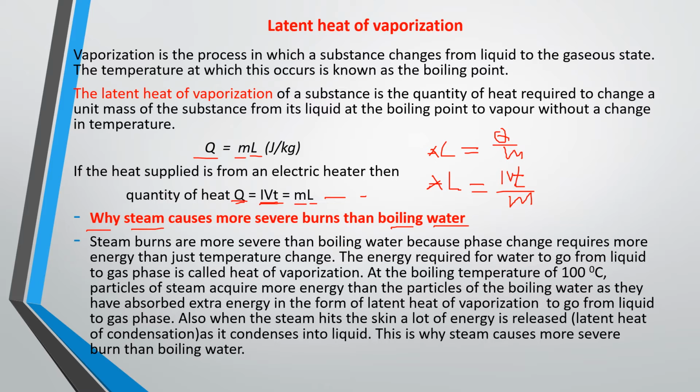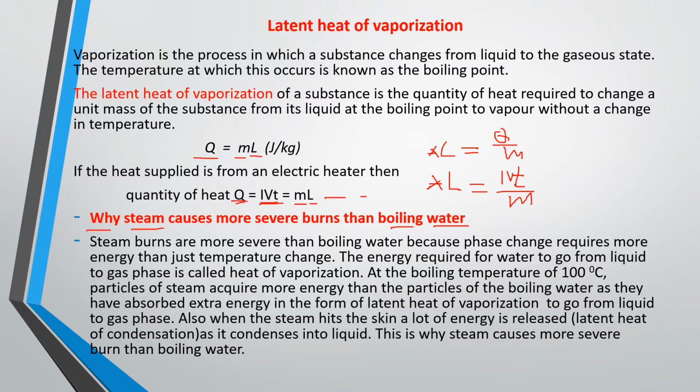So for a liquid to be converted from liquid state to gaseous state, it means that water will have two types of energy. One, the energy required to boil the water, then the energy required to convert the boiling water to steam, which is latent heat of vaporization.